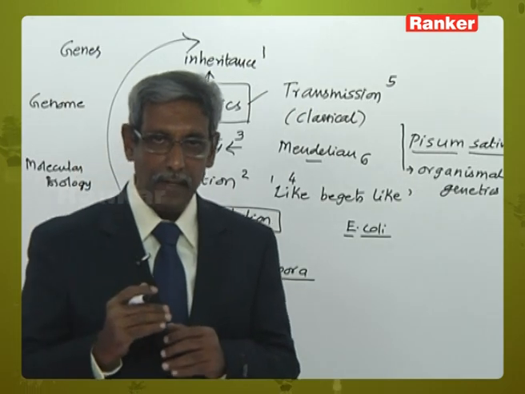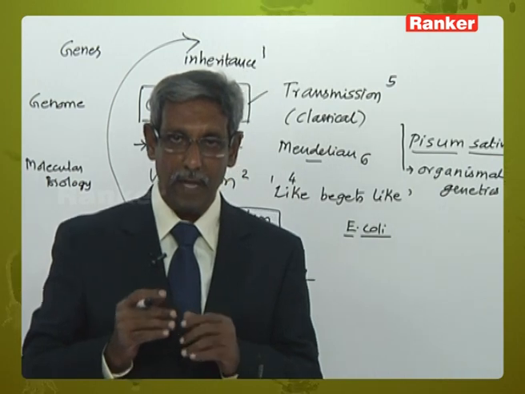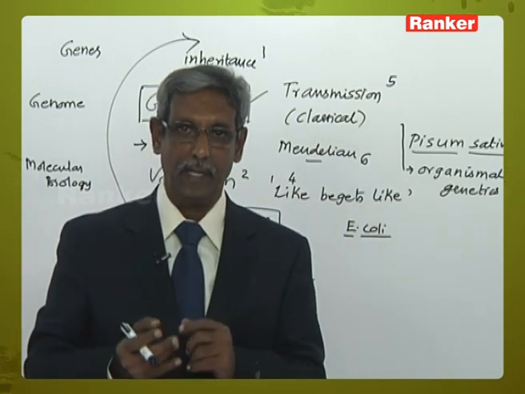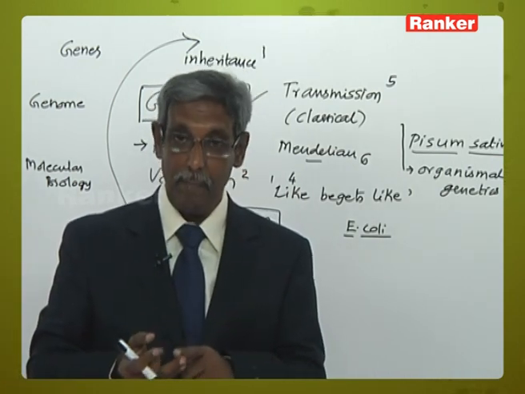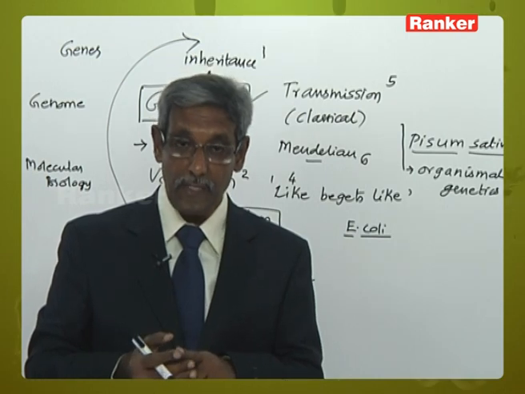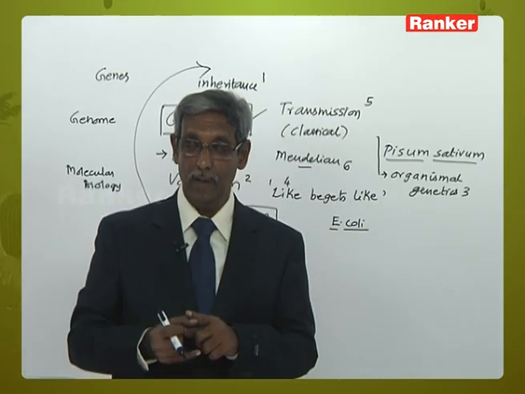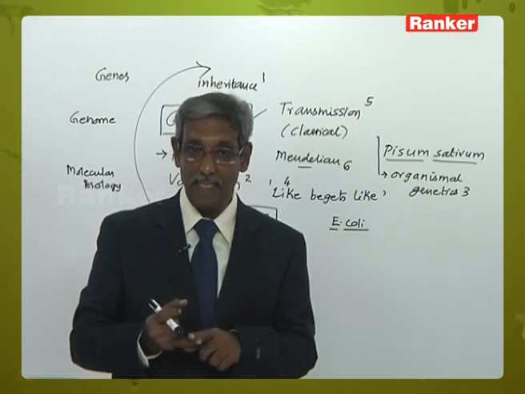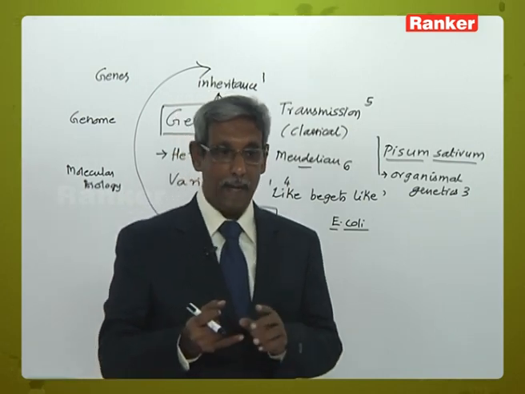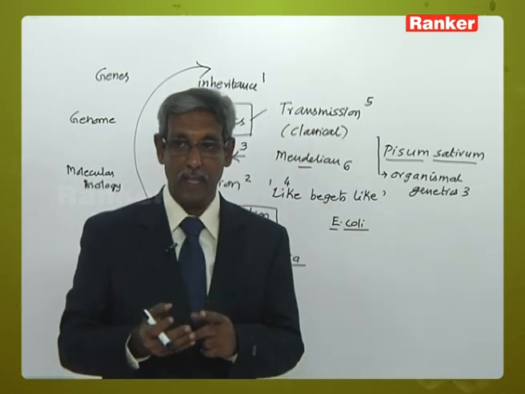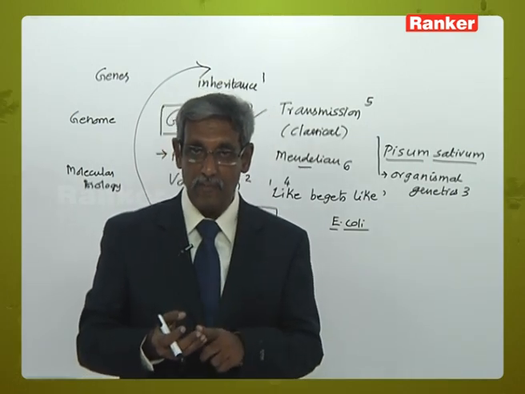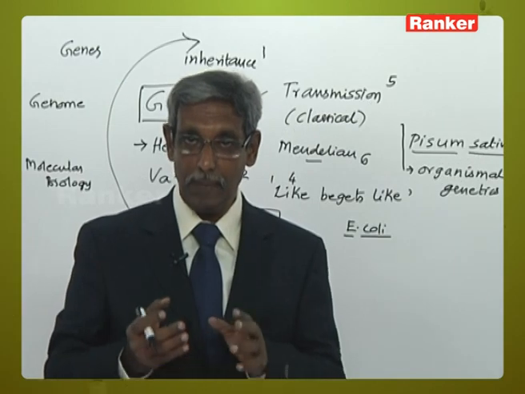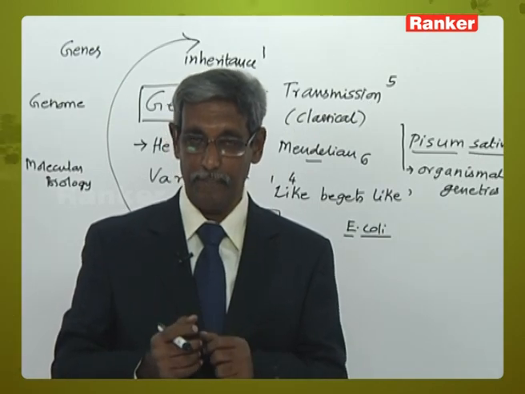And a character is a morphological expression of any particular trait, like tallness, dwarfness, baldness, intelligence, musical ability, or time of flowering in plants, as well as the character of photosynthetic efficiency or nitrogen fixation which occurs in plants. All these are predominantly termed as characters.